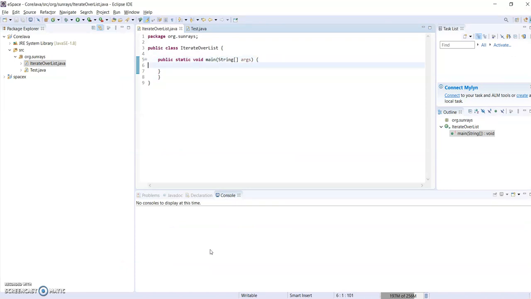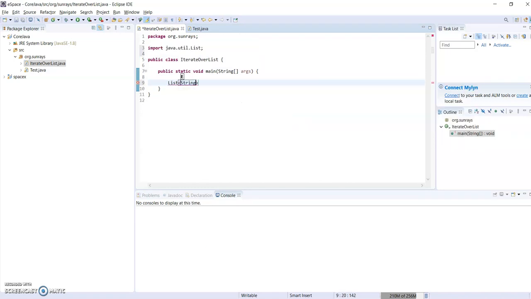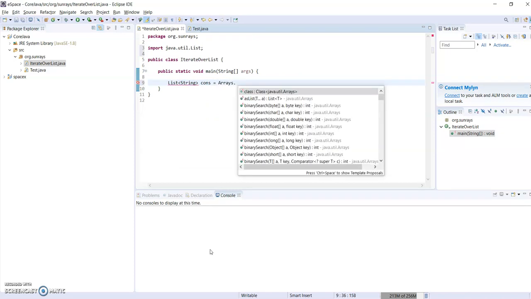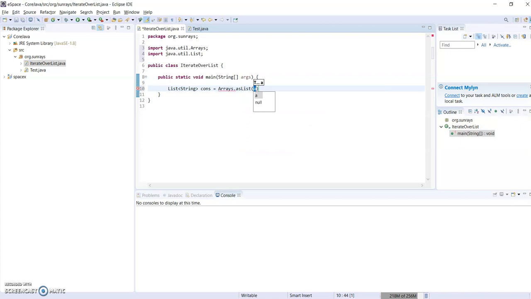Let me create one simple list of strings. I'm going to create countries using the Arrays API as a list, and here I'm giving some countries: India, USA, UK, USSR. Those are enough. Now we will iterate over the list.